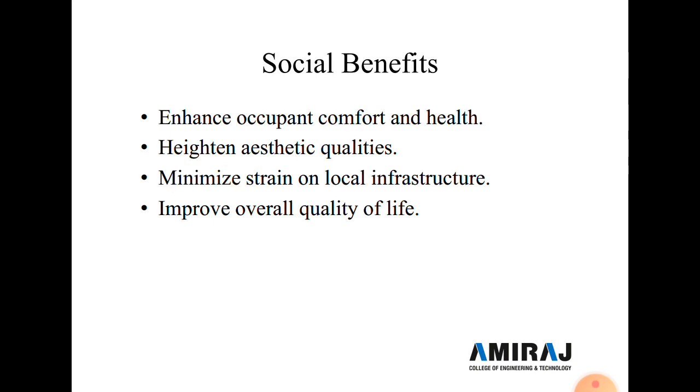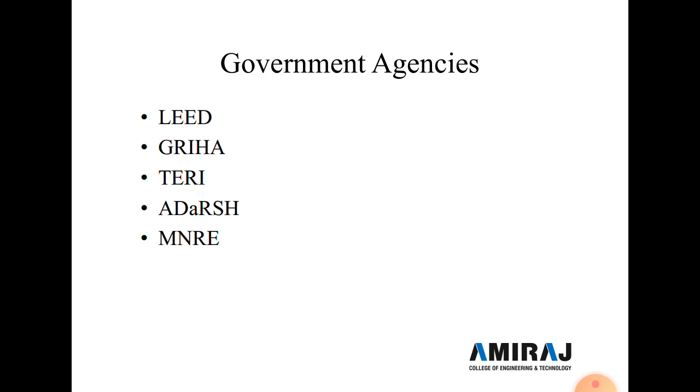Now second benefit is social benefit. So social benefit of the green building is enhance occupant comfort and health. Second is heighten aesthetic quality, and third one is minimize strain on local infrastructure, and fourth one is improve overall quality of life. Now here some of the government agencies' names are given: LWD, GRIHA, TRI, ADRSH and MNRE. So these are the 5 companies or government agencies that work on green building.